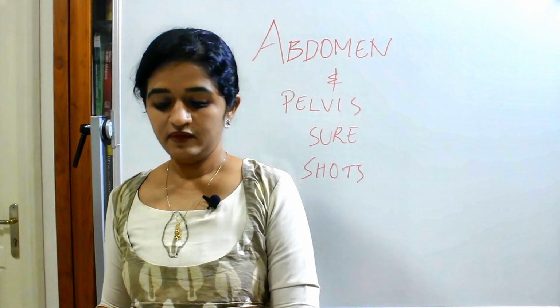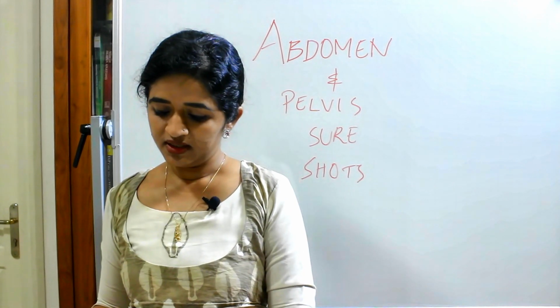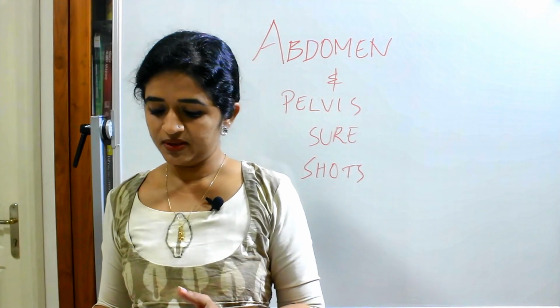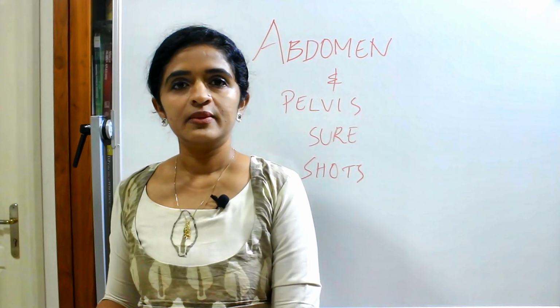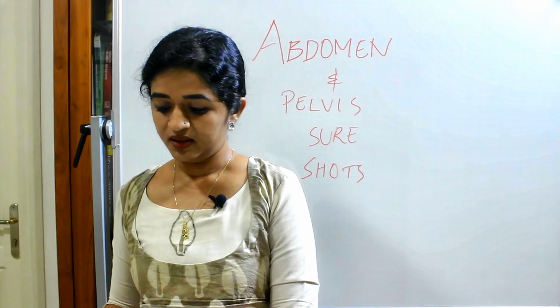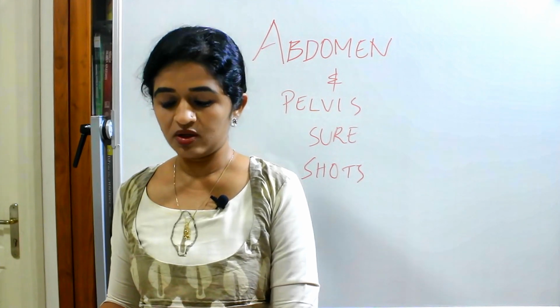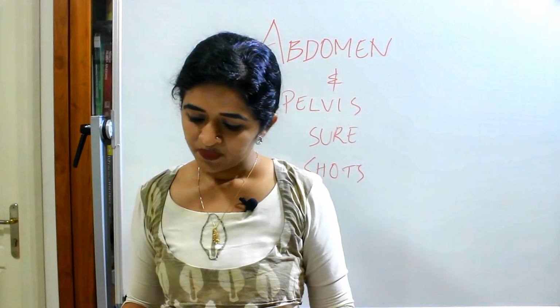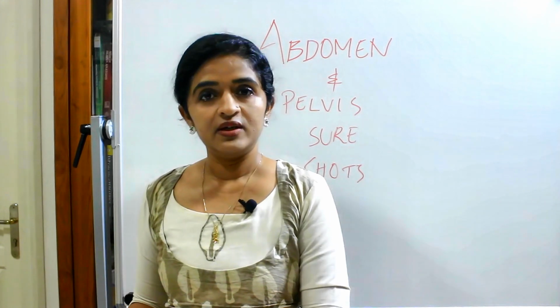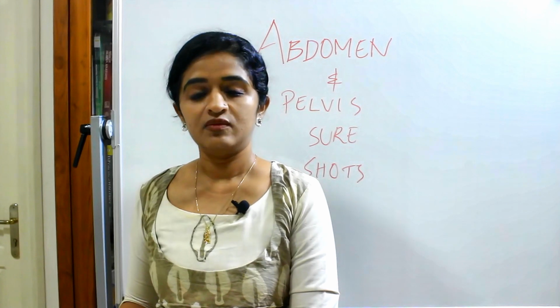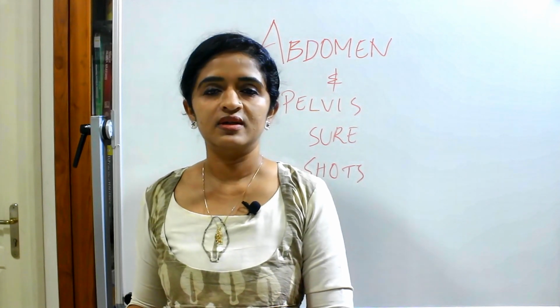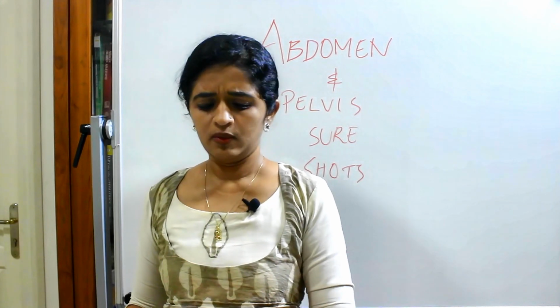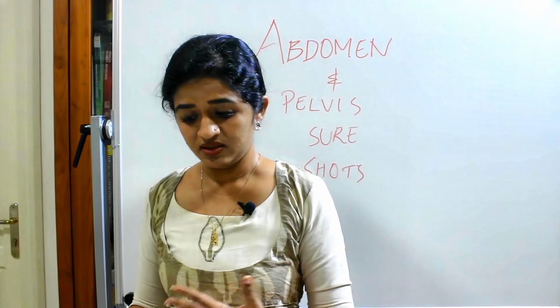Then the ligaments of the liver: we know that there are two types, false ligaments and true ligaments. In the false ligaments you can expect a bit in detail, like short notes on the falciform ligament, lesser omentum, like that. Then the relations of the diaphragmatic and visceral surface, again a tabular column is given. You just focus on that tabular column alone rather than going for detailed reading.